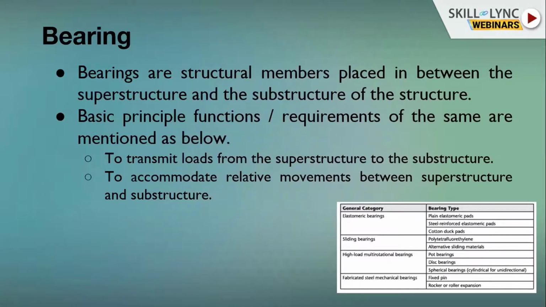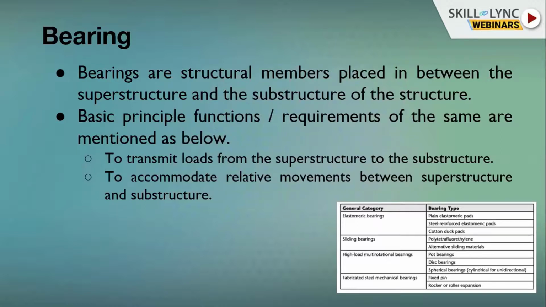So this is bearing. The heart of any viaduct is the bearing. A bearing is a structural member placed between the superstructure and substructure. The basic principle of a bearing is to transmit load from superstructure to substructure and to accommodate the relative movements between them. So the bearing is part of the superstructure only.